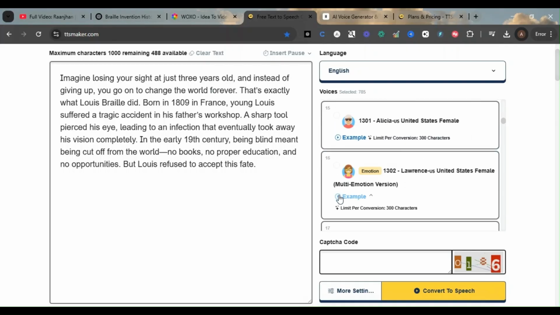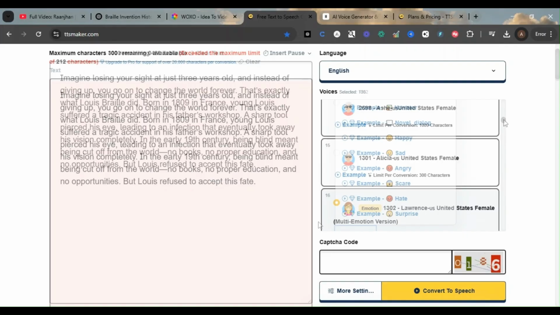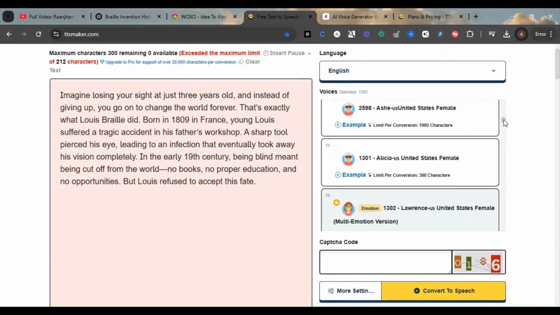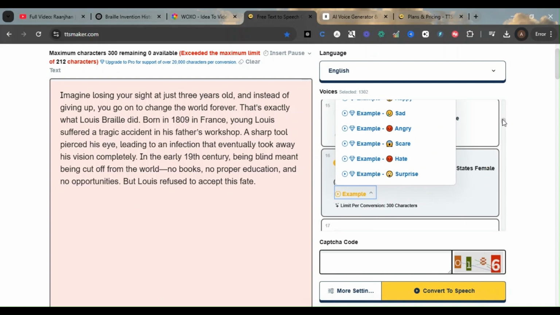For example, you will see this. This is one more amazing use case here: you can select what the tone should be. So if I click on this, see, whether you want this in the form of angry.